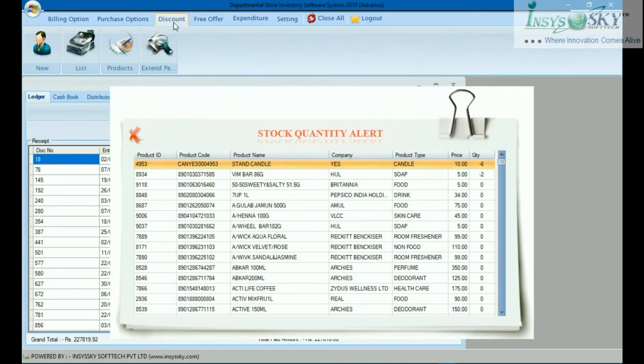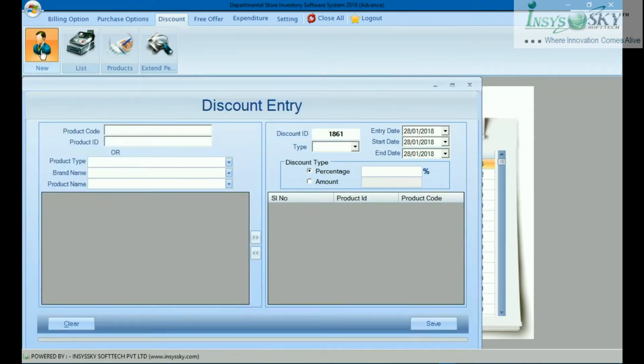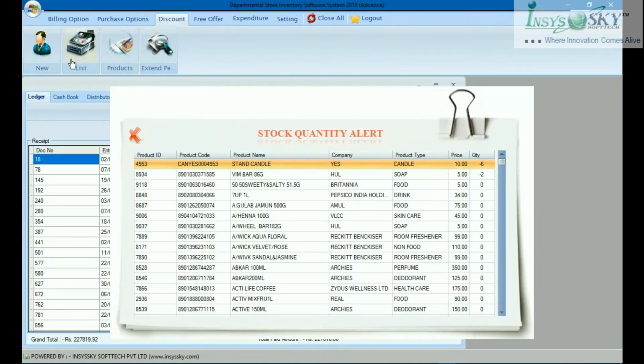You have the discount part here, where you can create a new discount. If you want to give some sort of discount, how much percentage, from which date to which date, what item, everything can be defined, so that whenever that item is scanned, the discount will be calculated automatically. Here you can see the product wise discount which was given.